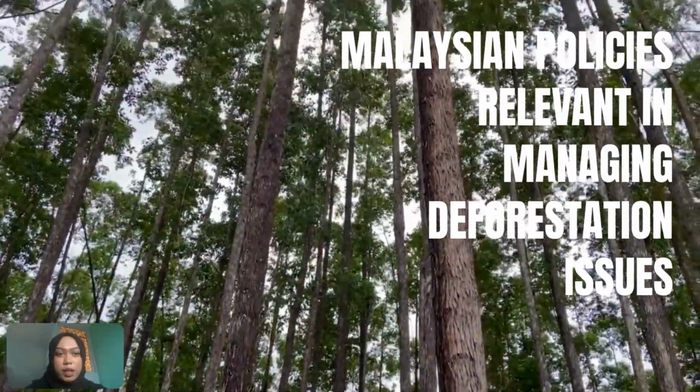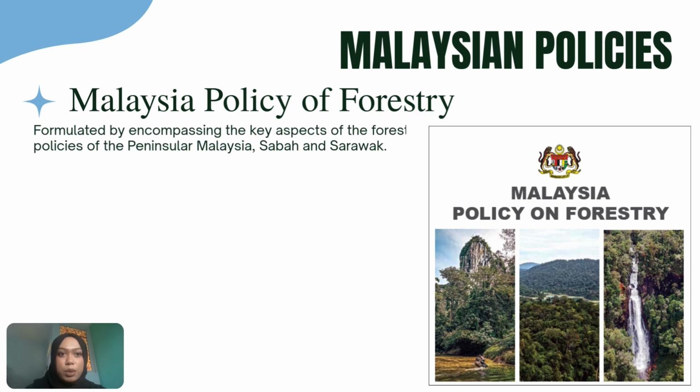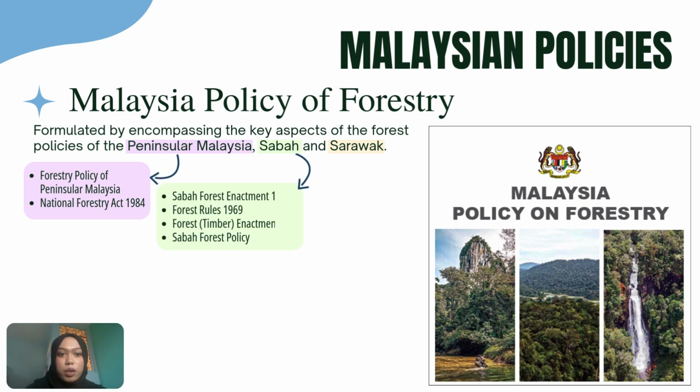Malaysia's forestry policy is one of the policies that manage deforestation issues in Malaysia. This policy was formulated by encompassing the key aspects of the forest policies of Peninsular Malaysia, Sabah, and Sarawak. These three regions have their own respective policies in managing the forest because forest is under the jurisdiction of the state government.